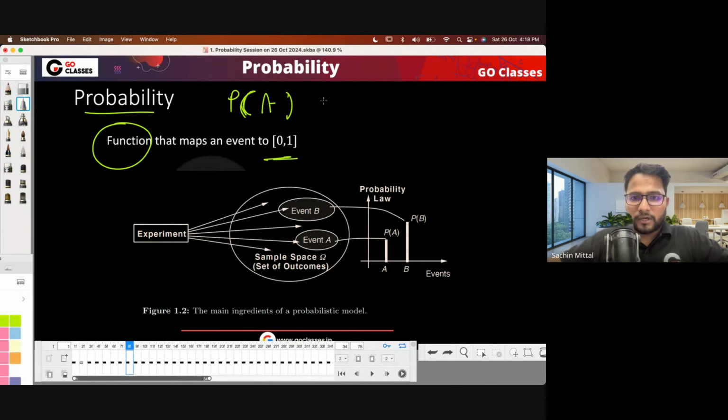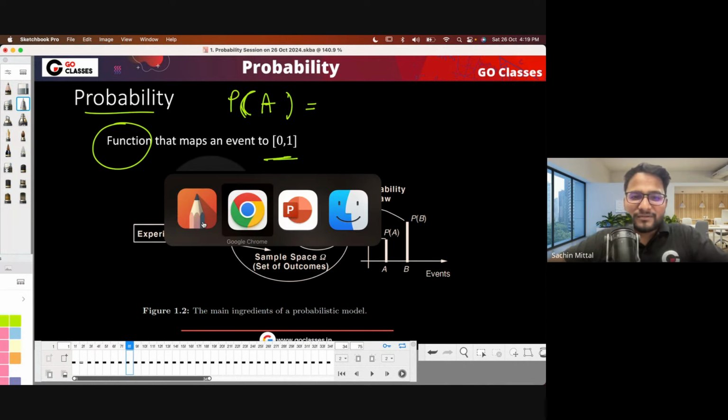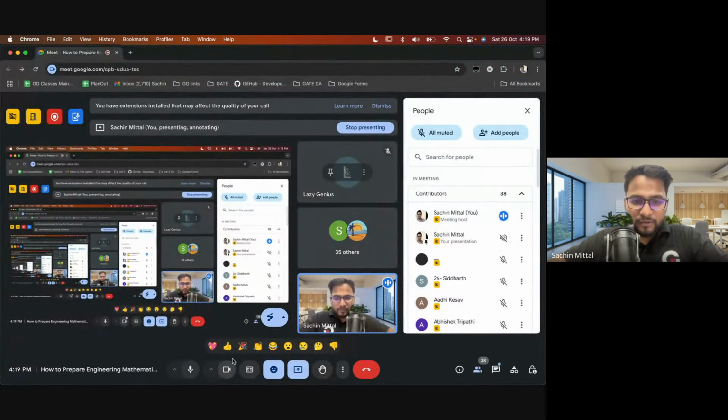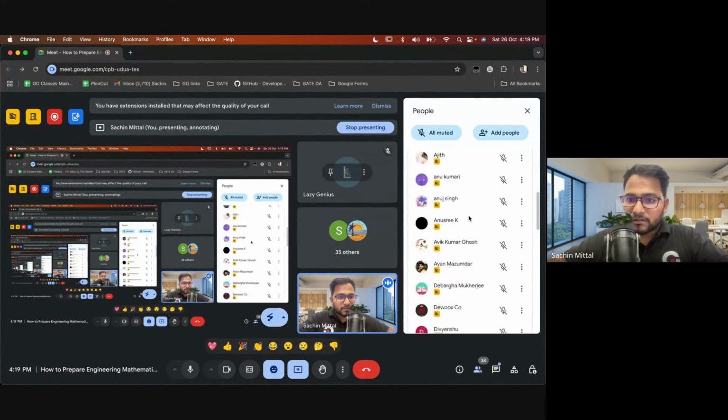Someone is using the pen, right? Let's just check. I think someone is doing something, so there's an option to stop the annotation or something like this. Let me just check.